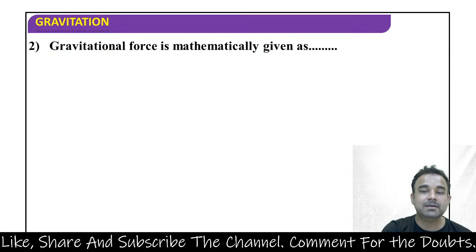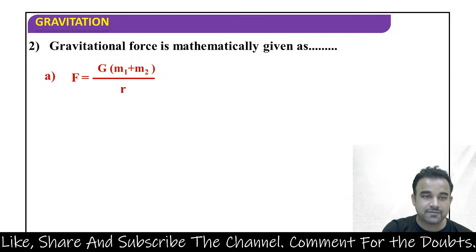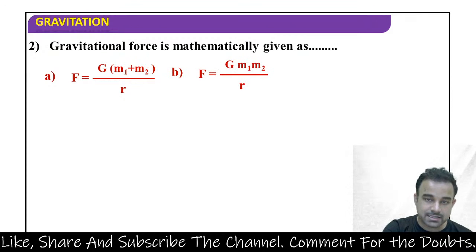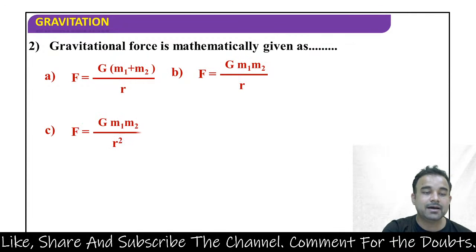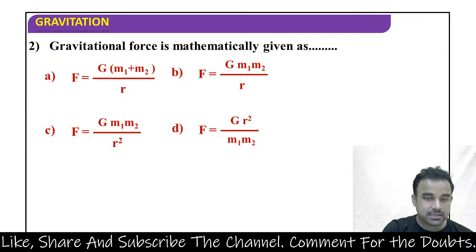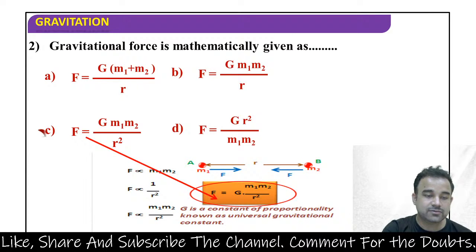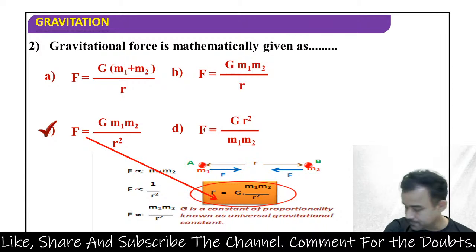Gravitational force is mathematically given as: A, F is equal to G into m1 plus m2 divided by r, or B, F is equal to G m1 m2 by r, C, F is equal to G m1 m2 by r square, D, F is equal to G r square divided by m1 m2. Clearly यहाँ से हम देख सकते हैं कि the right answer for this question is C. F is equal to G m1 m2 by r square.